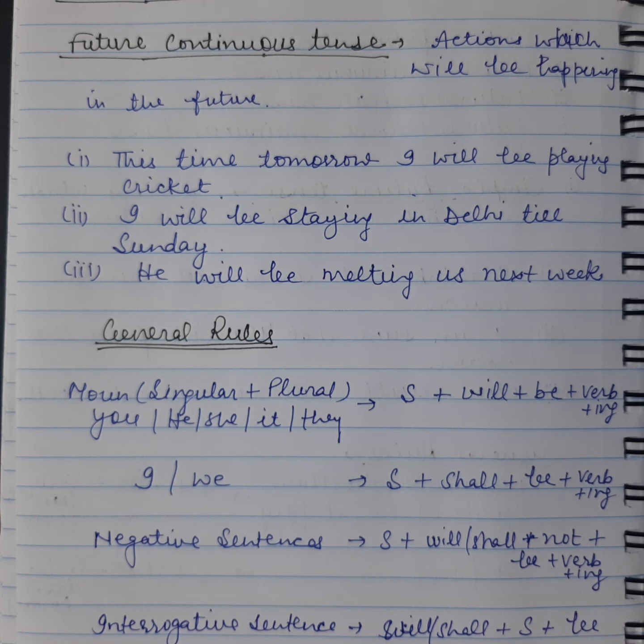So next, future continuous tense. It expresses an action which will be happening in the future. So for example, this time tomorrow I'll be playing cricket. So it will be happening. I'll be playing cricket tomorrow this time. So the action will be continuing or happening in the future.